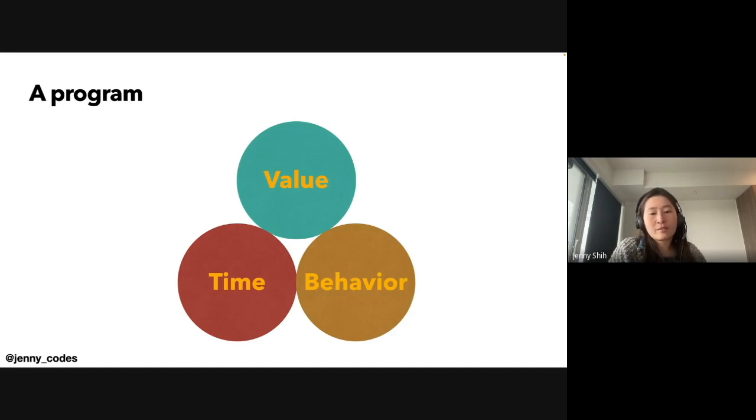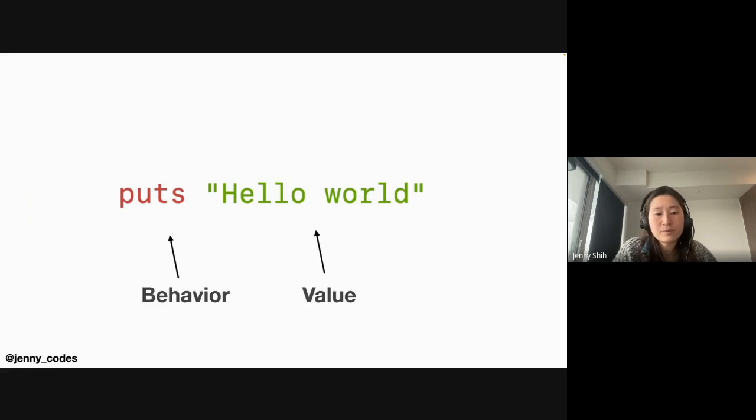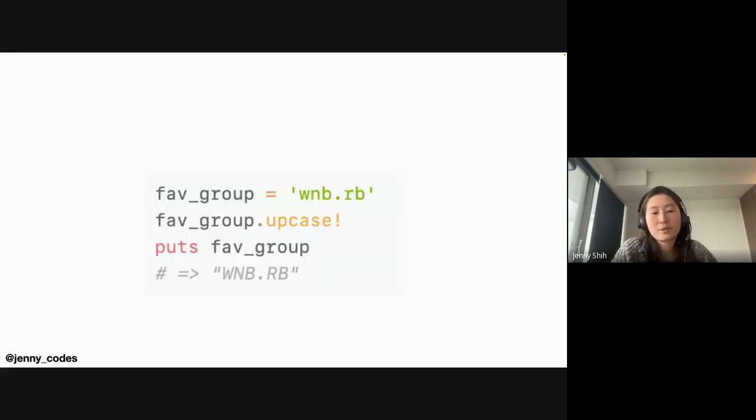For every program, we can break it down into 3 components: value, behavior, and time. What does that mean? Say today we have a program that has this expression, puts "hello world". In this example, puts is a behavior, "hello world" is the value. In another example, we assign a string to a variable, then call upcase on it. Thus, the value of the variable is now different at different execution points. So we see the time element in between those 2 expressions.